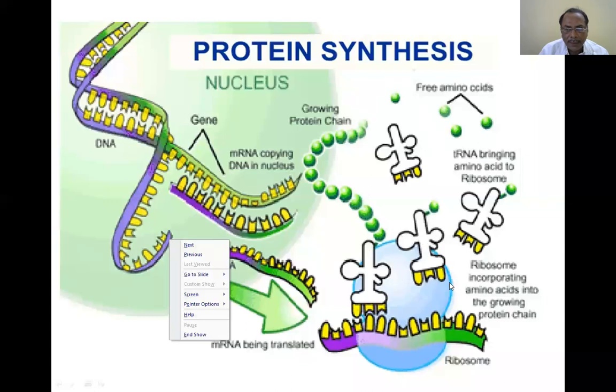The organelle housing the protein synthesis is the ribosome, containing ribosomal RNA as well as various proteins, many proteins, more than 10 proteins.